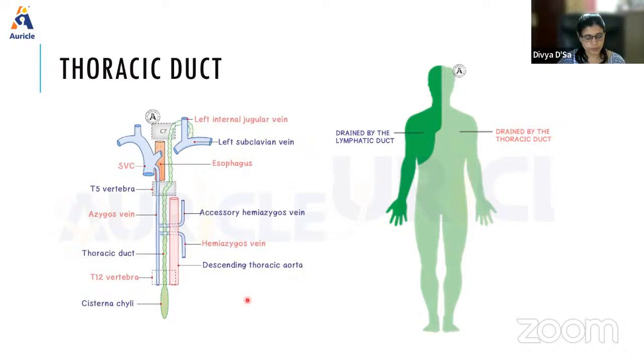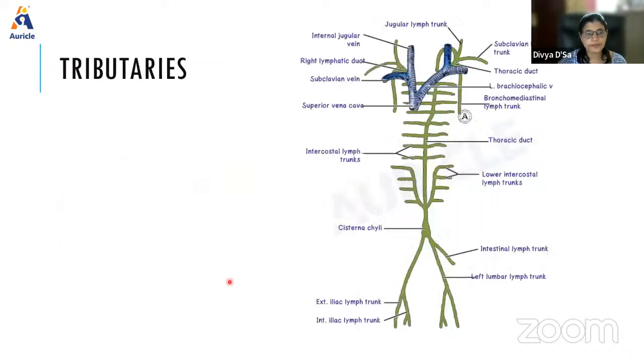Coming to the tributaries, there is a pair of descending lymph trunks, each draining the posterior intercostal lymph nodes of the lower 6 spaces. Then there is a pair of ascending lymph trunks draining the upper lumbar vertebral nodes. Vessels which drain the posterior mediastinal lymph nodes also join.